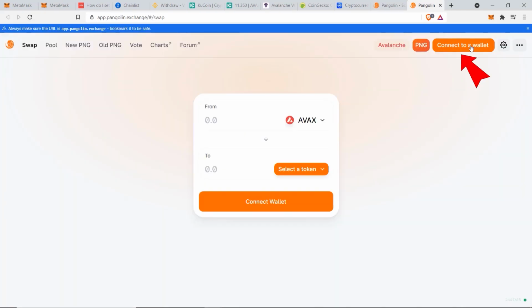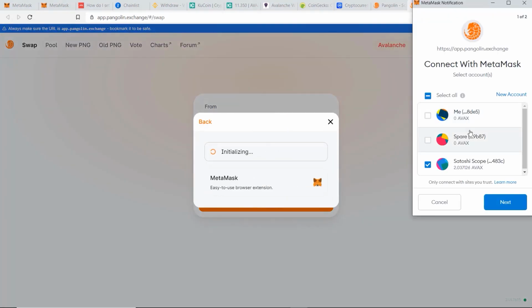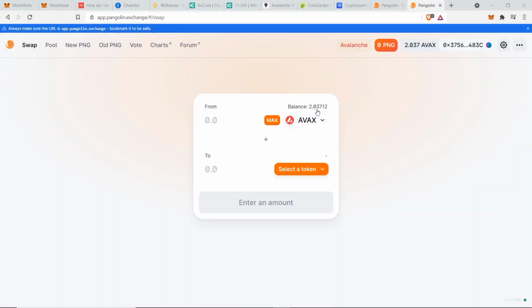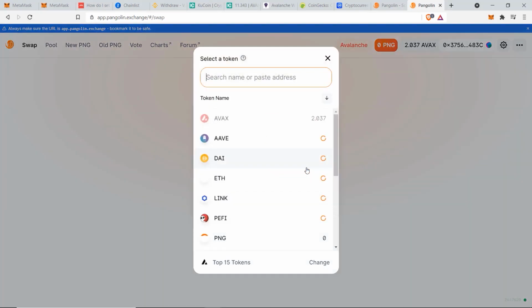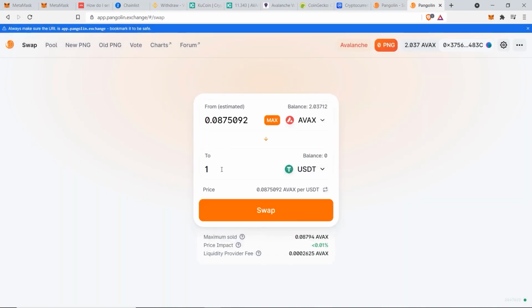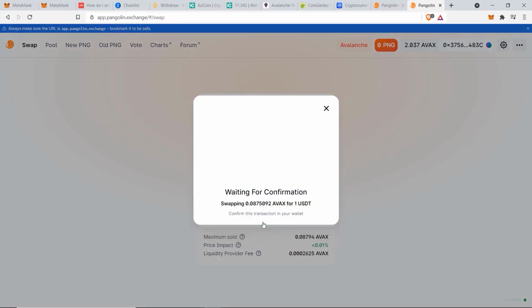Now we can click on Connect to a wallet, click MetaMask, choose the account we want, click Next, and then Connect. So now you can see here I have a balance of 2.03, which matches my MetaMask account for AVAX. And if I want to buy a different token, I can just simply select a token and then choose an asset I want. So in this case, I'm just going to pick USDT, and let's say I just want 1 USDT. And it's going to show me how much AVAX I'm going to have to spend.